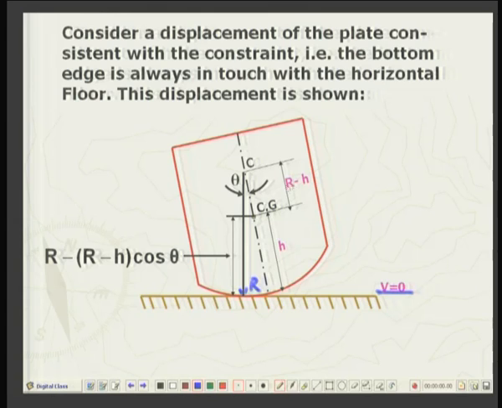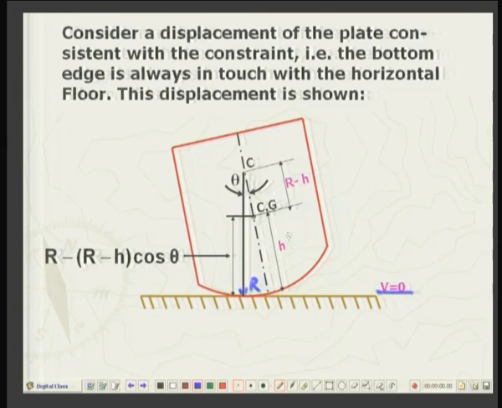So, r minus h, this is r minus h, okay. This is also radius r. So, the depth of the Cg along the center line from this center of curvature of the nose is h.